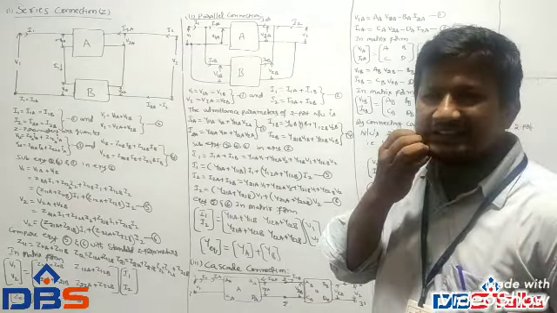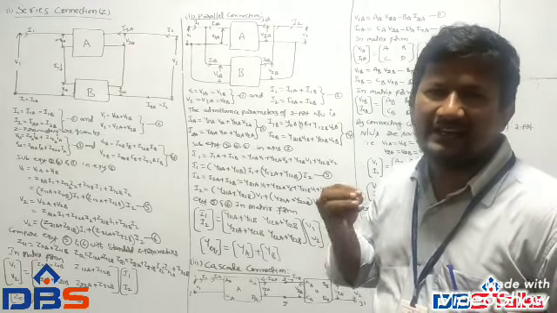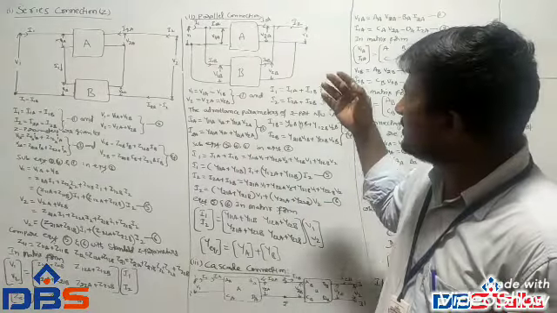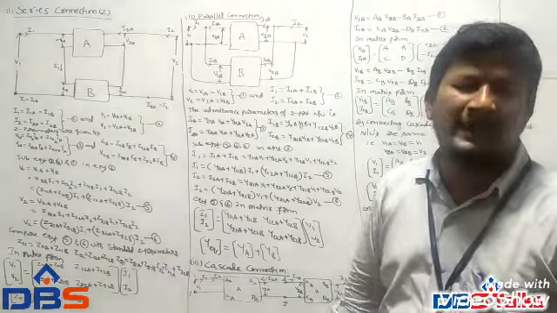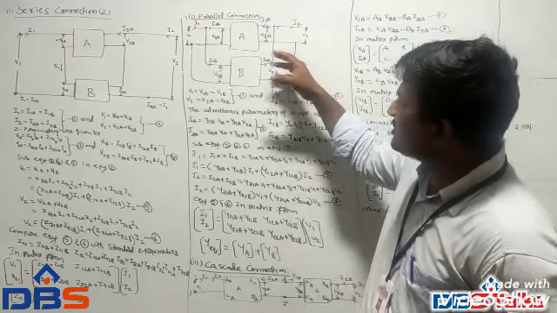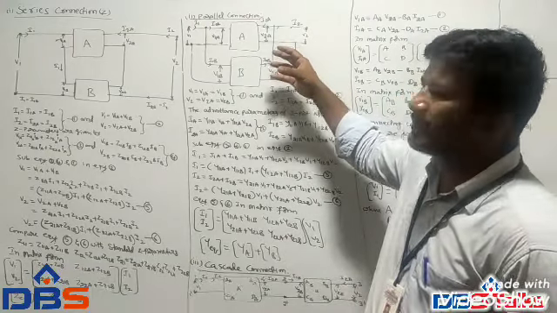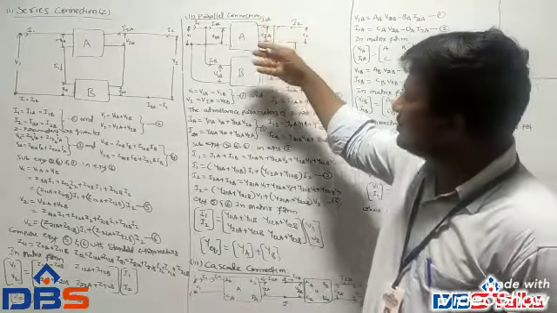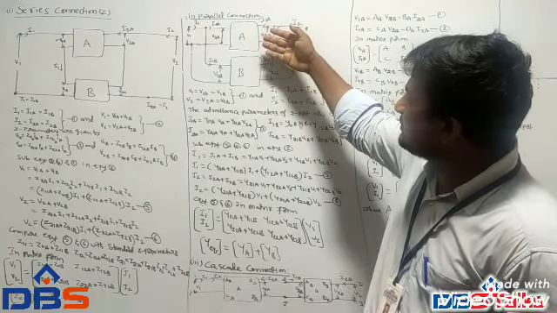So parallel connection is utilized to characterize the Y parameters, I mean short circuit parameters. The short circuit parameters will give the complete information about parallel connection. So look at the figure.